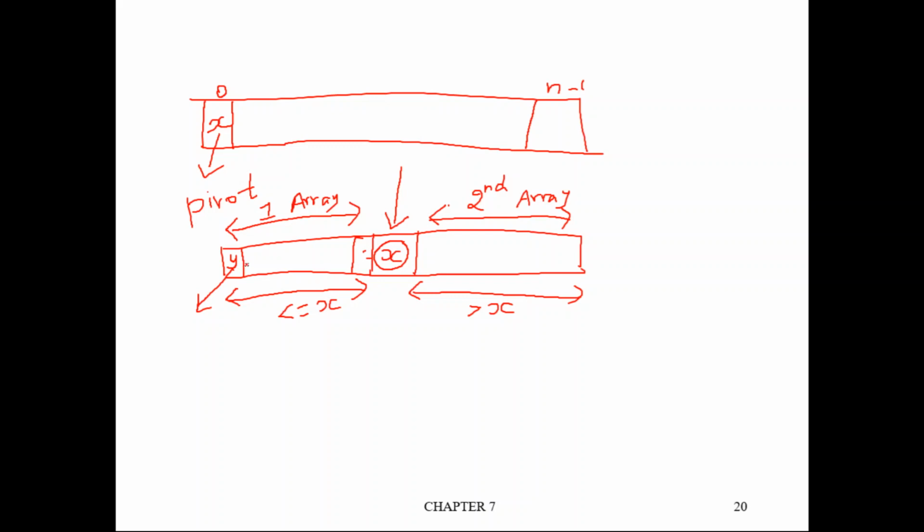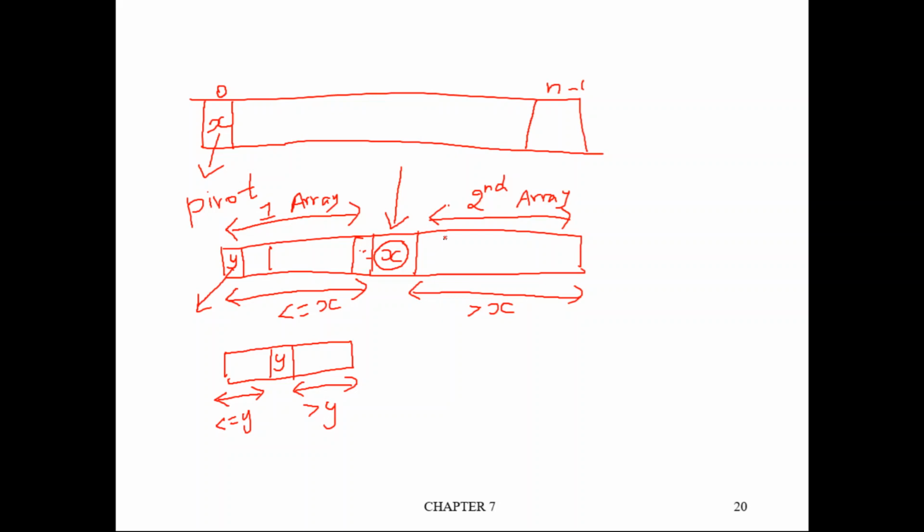So now again what we will check is whether there is any element which is less than or equal to y, from here up to here. If there is any such element, then move it before y. Similarly, if there is any element which is greater than y, it should come after y. So once you do that, in this first array, y will come somewhere here after one full iteration, in such a way that all these elements will be less than or equal to y, and all these elements will be greater than y.